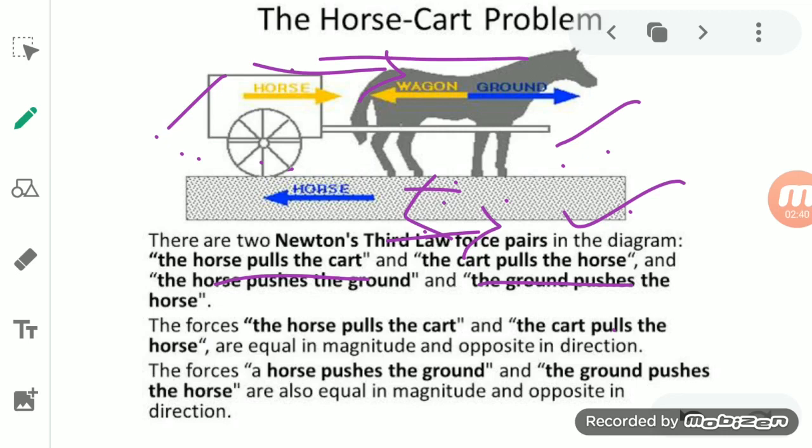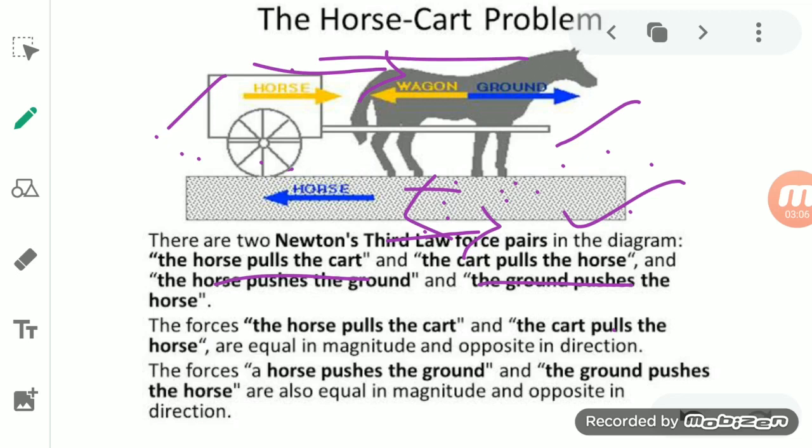Now the second one is there. There is another force, that is, when the horse moves, the horse pushes the ground in the backward direction. Okay, so when the horse moves, it pushes the ground in the backward direction, and the ground will also exert a force on the horse which makes it move in the forward direction.